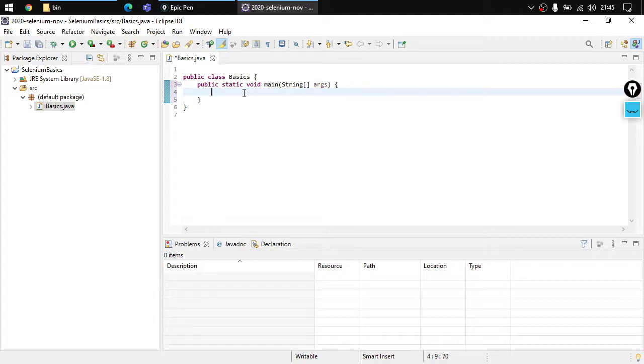So here I can specify a lot of things, but let's see how we can print stuff. SYSO is the shortcut key that we use to write a command.